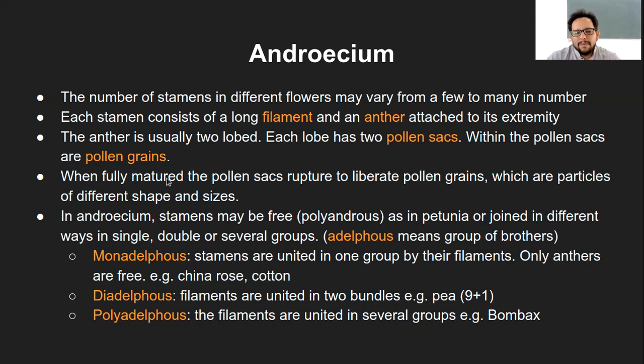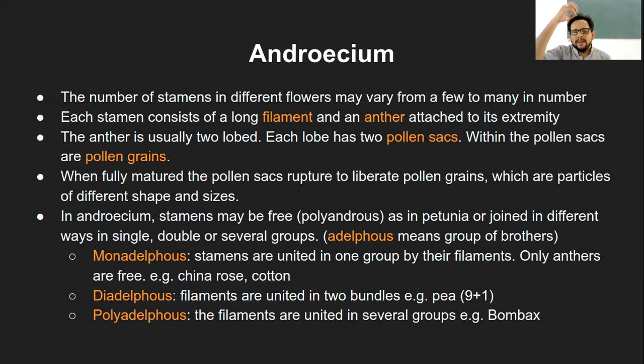Now, when fully matured, the pollen sacs will rupture and liberate the pollen grains. This rupture is also related to the absorption of water. Pollen grains are usually in a kind of dry state.